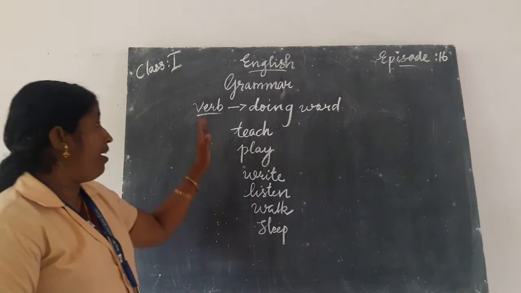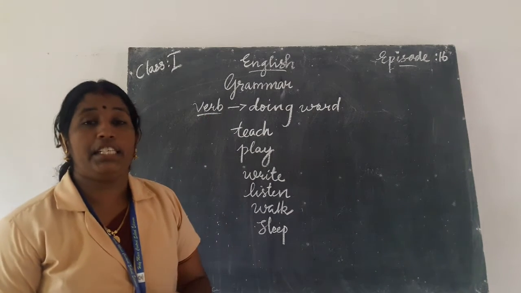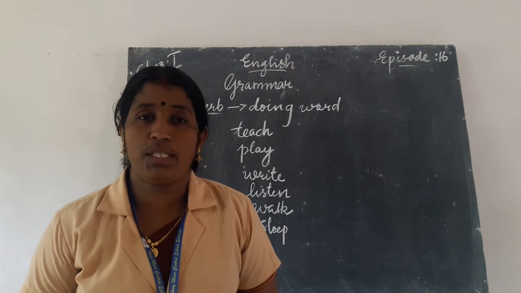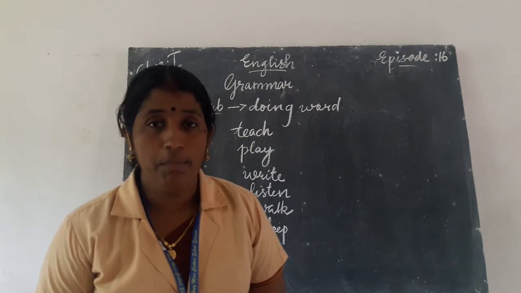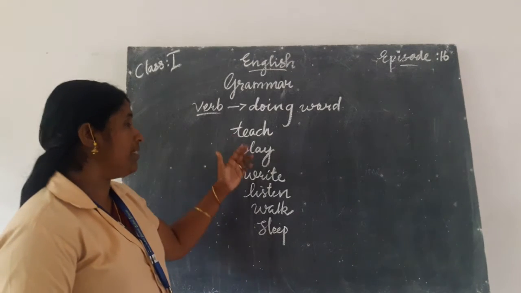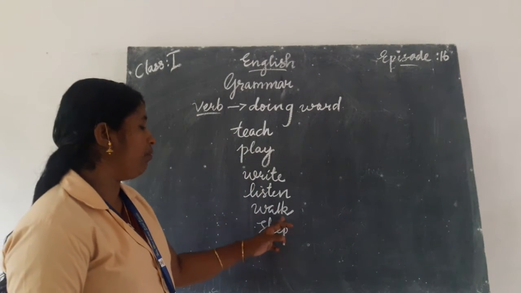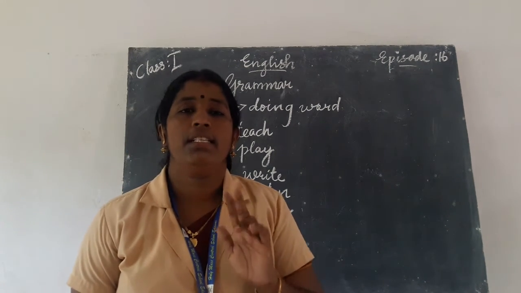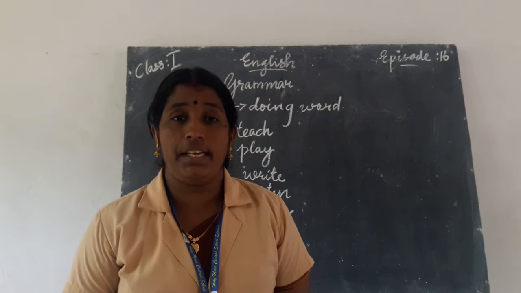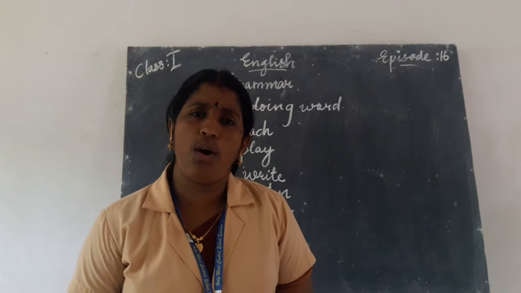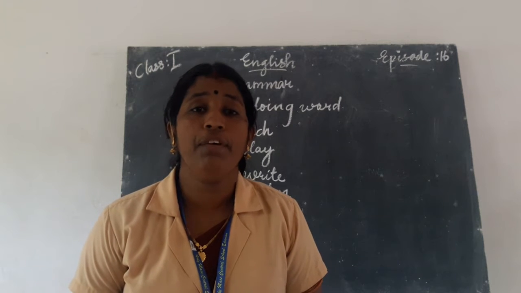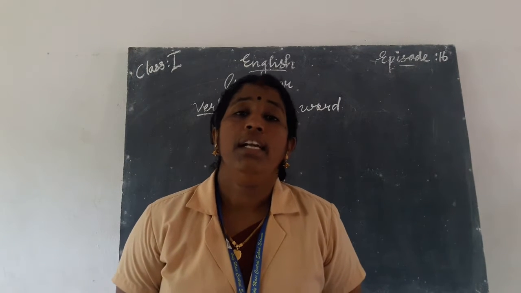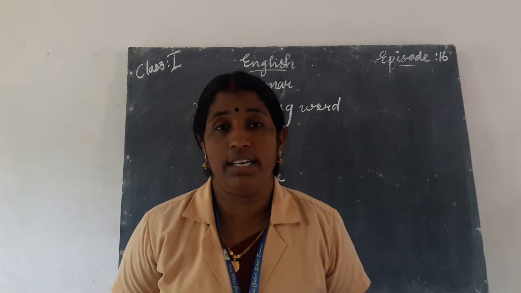Do you understand what a verb is? A word that denotes an action is called a verb. Examples of verbs are teach, play, write, listen, walk, sleep. We can say so many other examples: sing, sit, stand, study, speak. These are all verbs. Regularly we are doing different types of actions. The action words are called verbs.